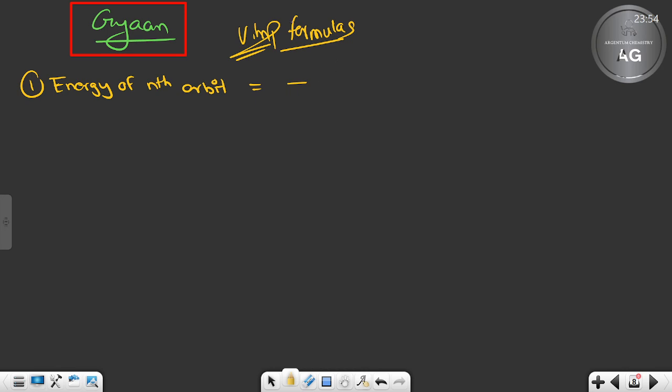So what is the formula? The formula of energy is 2 pi r square, 2 pi r square me to the power 4 by n square h square z square. Tell me, clear or not clear? Are you sure I have written it correctly?